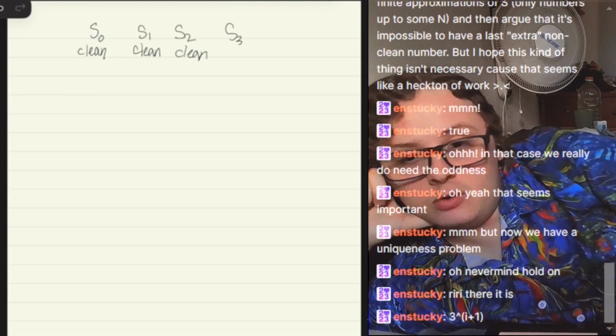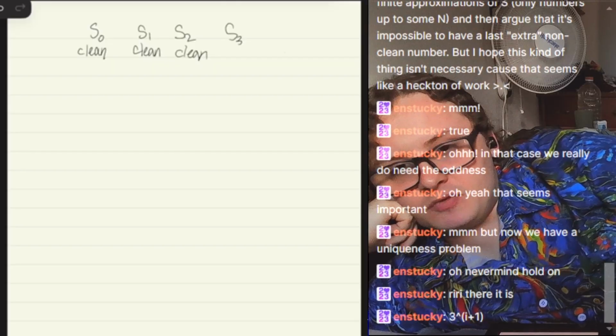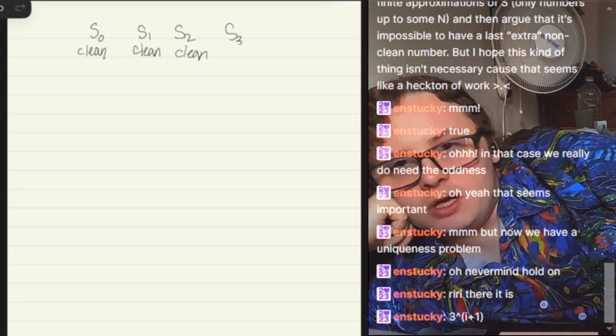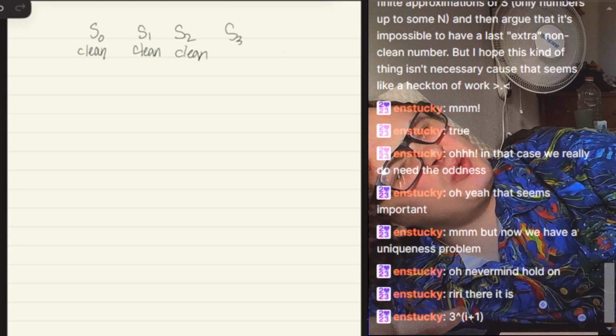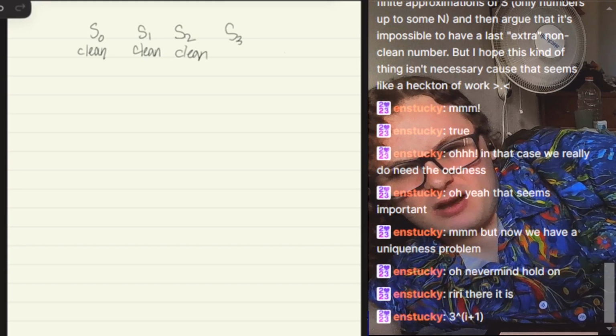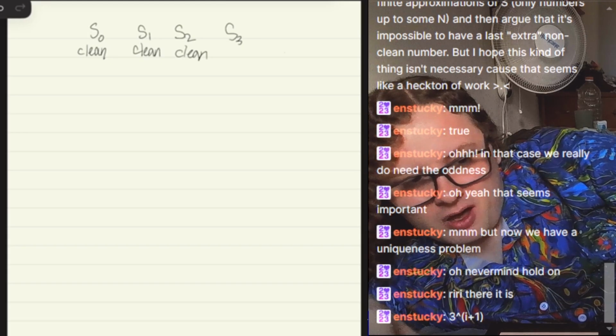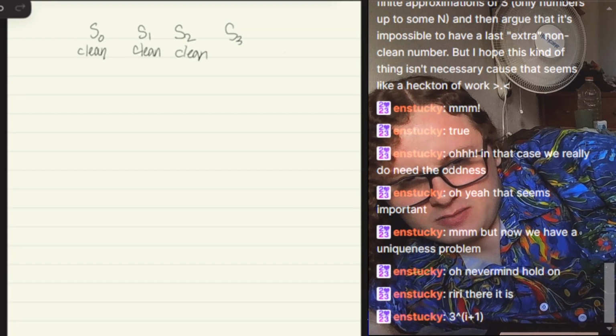S3 we don't know is clean, because it could be the sum of S0, S1, and S2, in which case it's not clean. However, if S3 has any elements that aren't clean in it, is it possible for the number of non-clean integers to be finite?